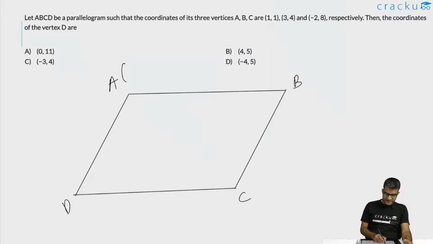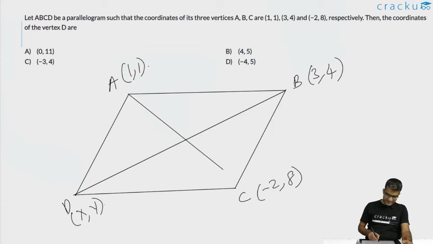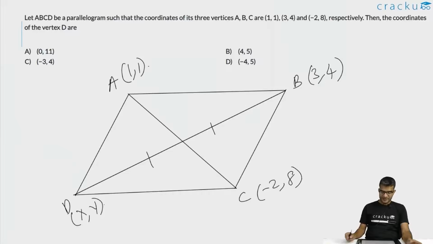The coordinates of A are 1, 1. The coordinates of B are 3, 4. The coordinates of C are minus 2, 8. And the coordinates of D we don't know. Let us assume that they are x, y. What do we know about a parallelogram? If you draw the diagonals of the parallelogram, they intersect each other and they bisect each other. That is, the midpoint of DB and the midpoint of AC are the same. The midpoint of AC can be easily calculated.